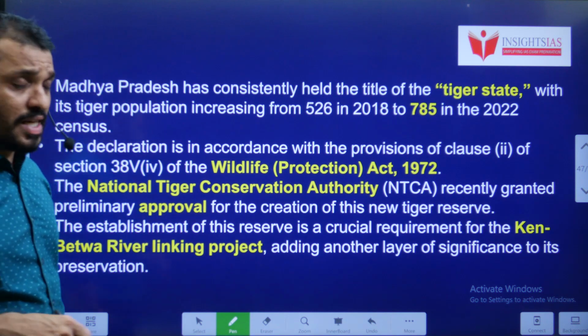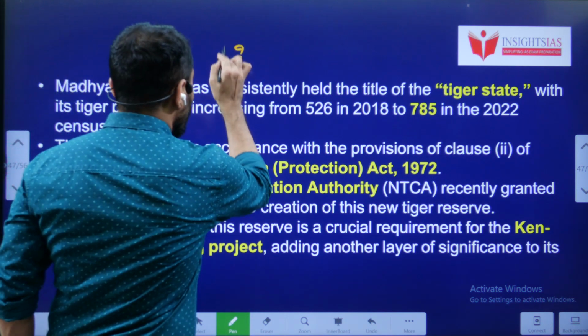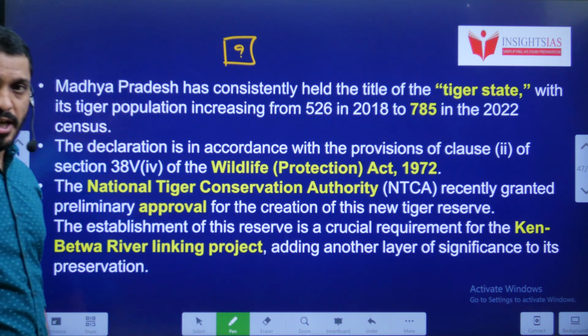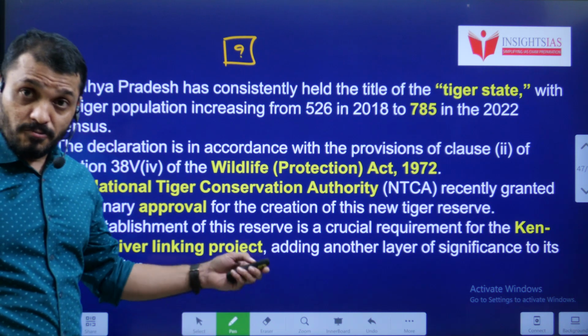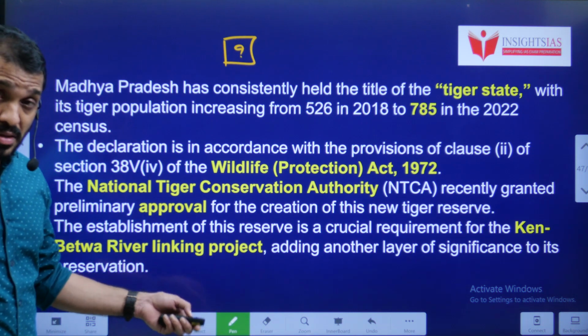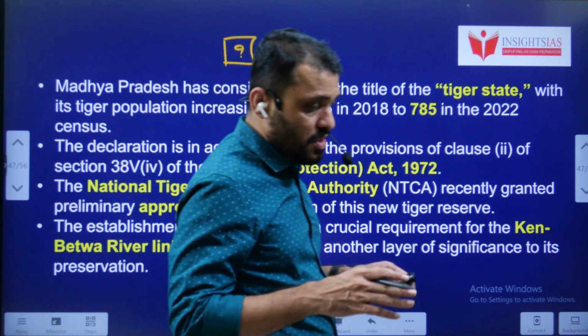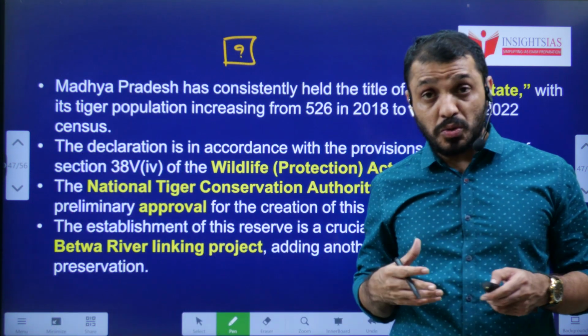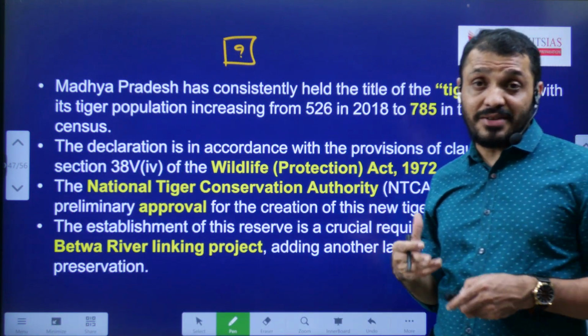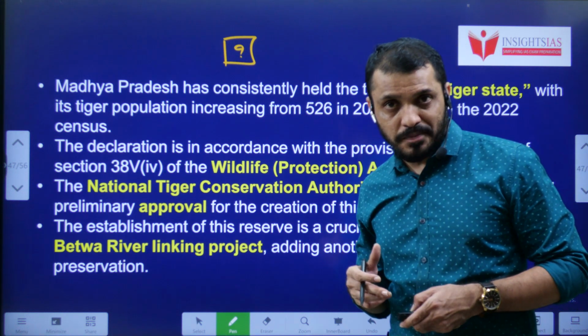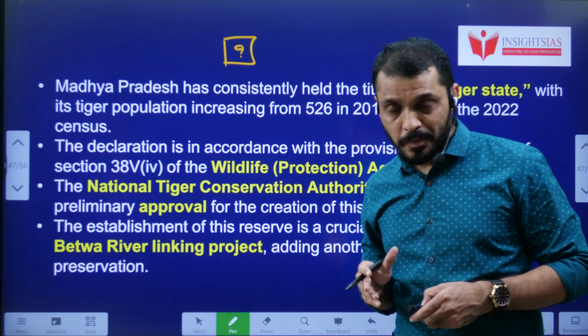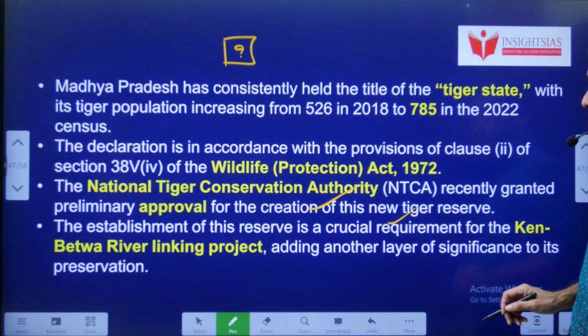Tell me, students, according to the recent tiger census, what is the total strength of tigers in India? And these wildlife sanctuaries are made according to the Wildlife Protection Act 1972. All these tiger reserves are supervised through the NTCA, National Tiger Conservation Authority. It is a statutory body. It was established by making a law. Okay, that you have to understand.